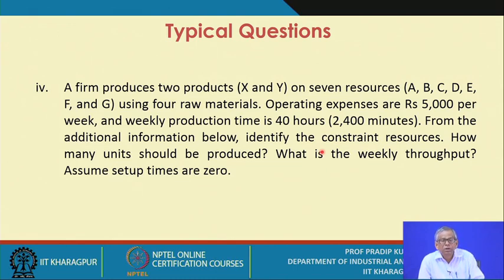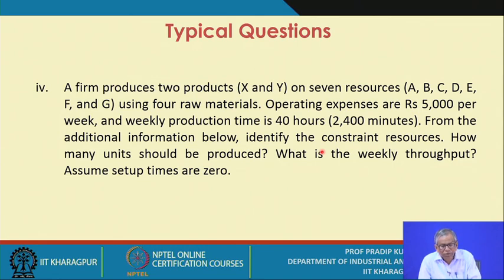That means you just refer to that schematic representation of a production system, either A type or V type or T type. Operating expenses are rupees 5,000 per week. We know what an operating expense is, and weekly production time is 40 hours, that is 2,400 minutes.